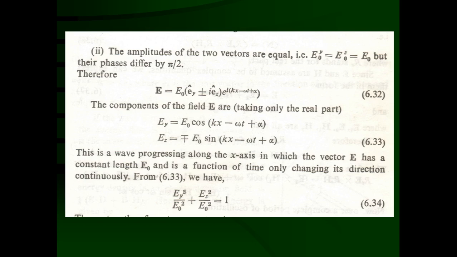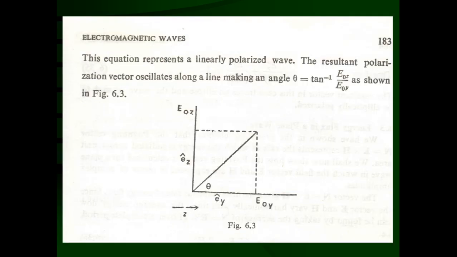This is the case for linearly polarized waves, where the electric field vector does not change its direction. Its direction is constant in time, but it is oscillating along this line. That's why it is called linearly polarized wave.